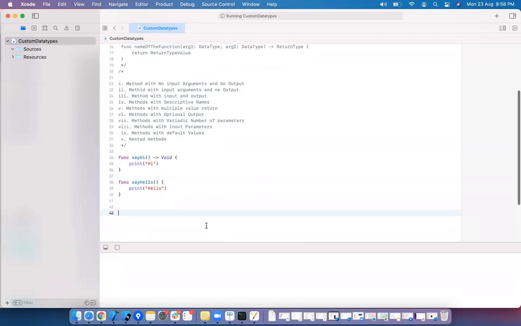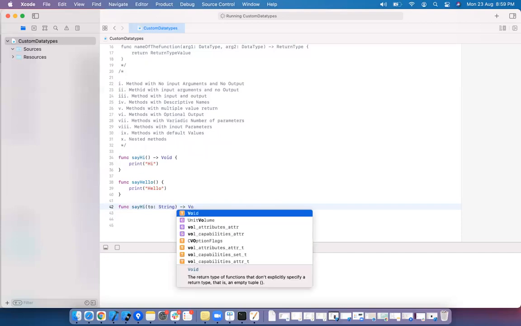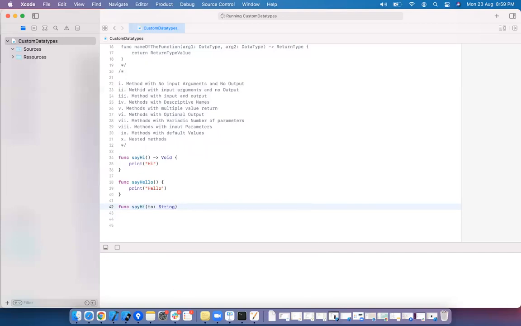Now, function with the input arguments and no output. Input arguments mean, let's say func say hi to string, and nothing written means void, or else simply ignore that. Here, I want to say hi to the person.